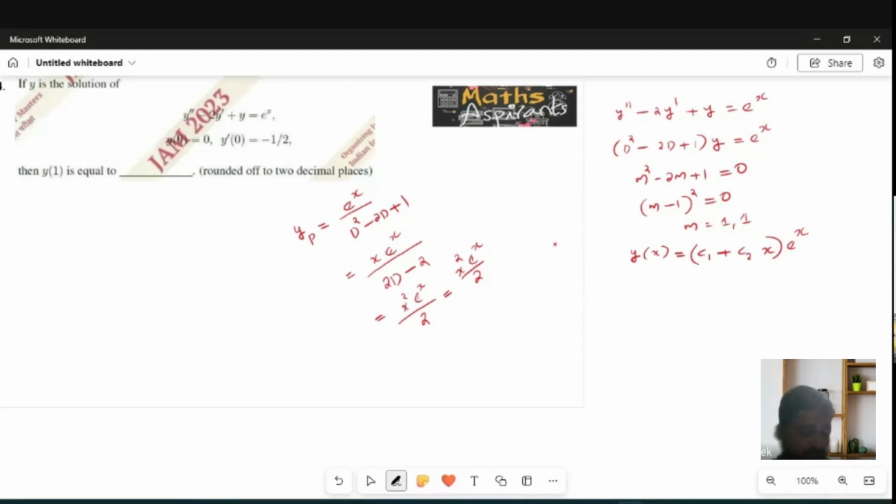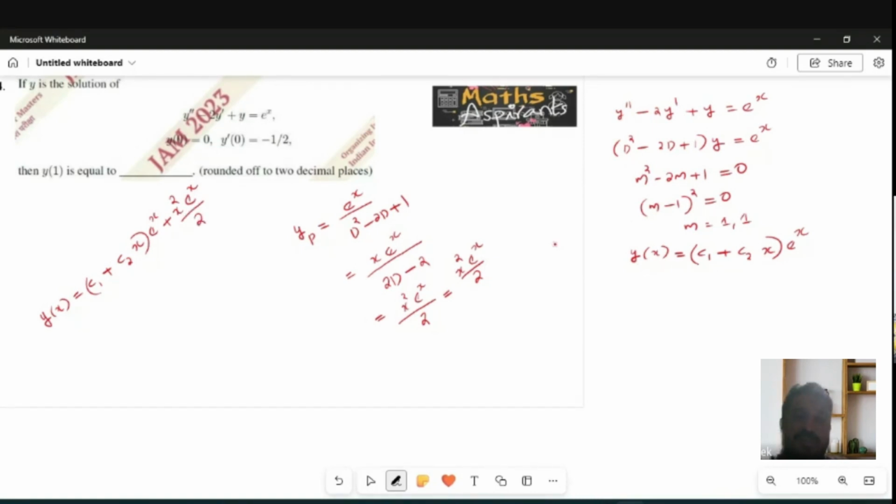So what was your general solution? Y of x is equal to (c1 plus c2x) e raised to x plus x square e raised to x by 2. Okay. Now what was the condition?